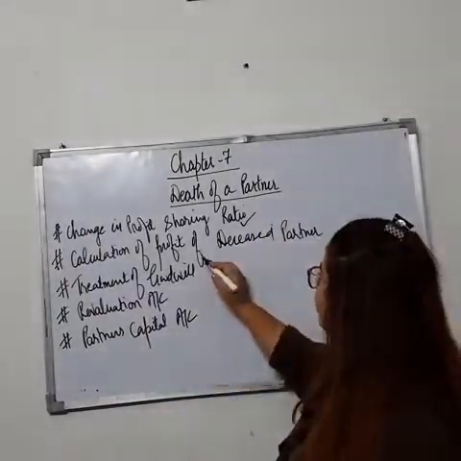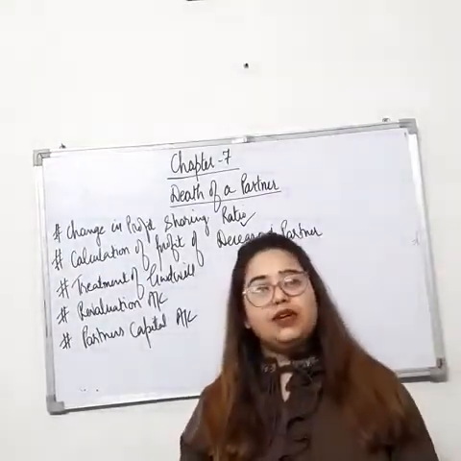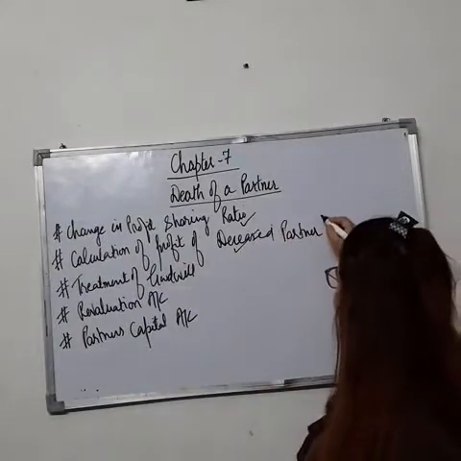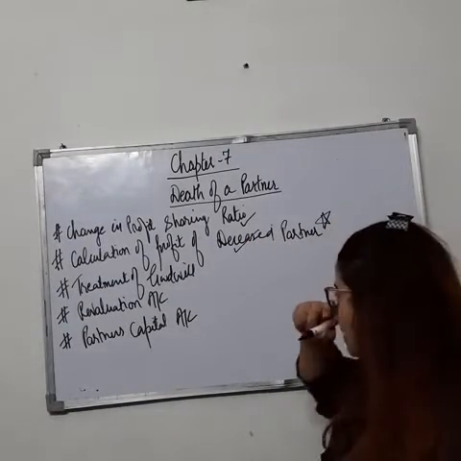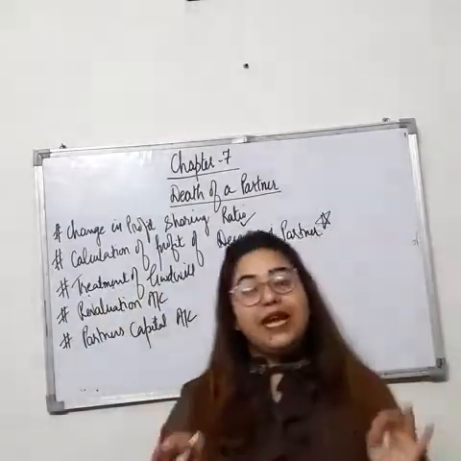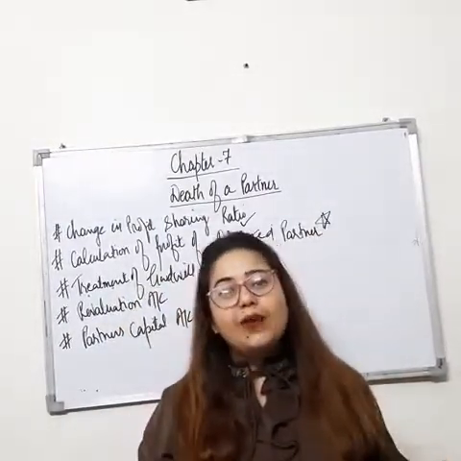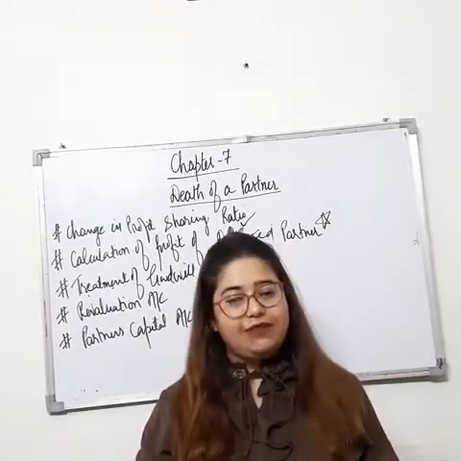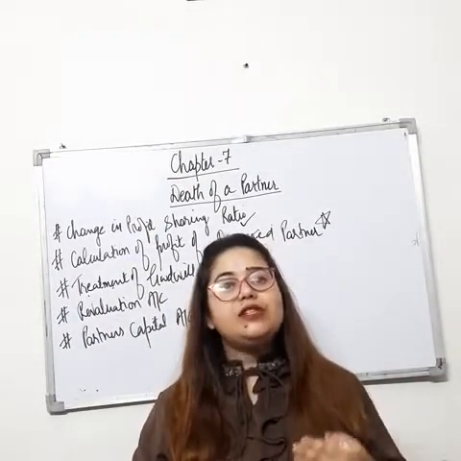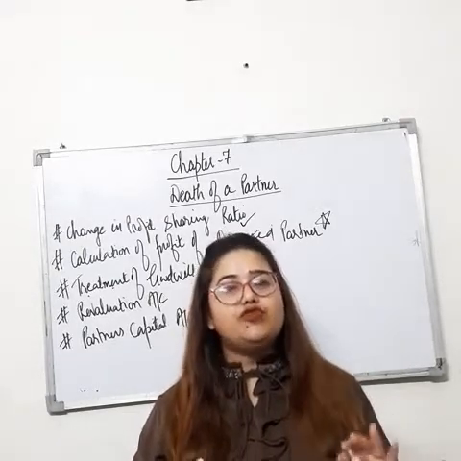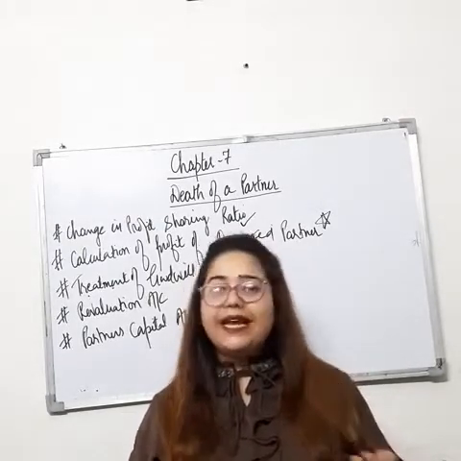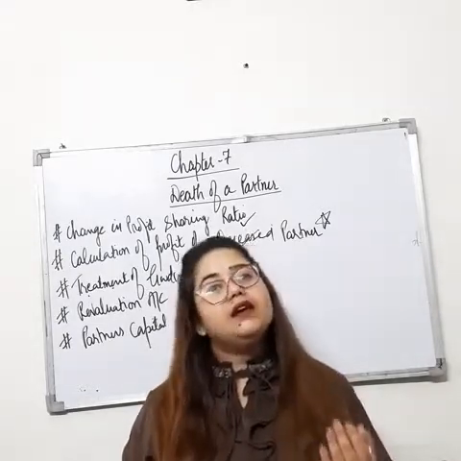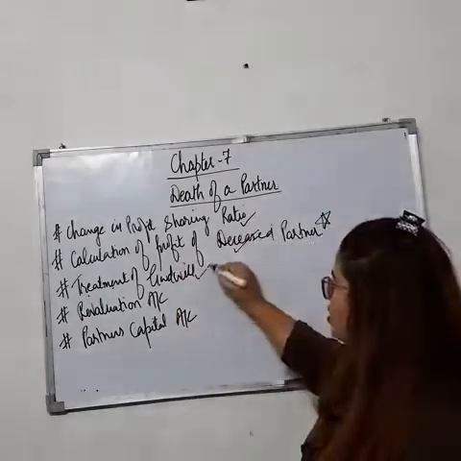Now is calculation of profit of deceased partner. Yes students, this is a new topic. Now this we will discuss in this chapter. Now is treatment of goodwill. The treatment of goodwill that we have done in chapter number 6, you have to repeat in chapter number 7. Means what we have to do? We just have to pass a single entry for the treatment of goodwill, that is gaining partners capital account debit to deceased partners capital account in gaining ratio. Right? So this is also done.